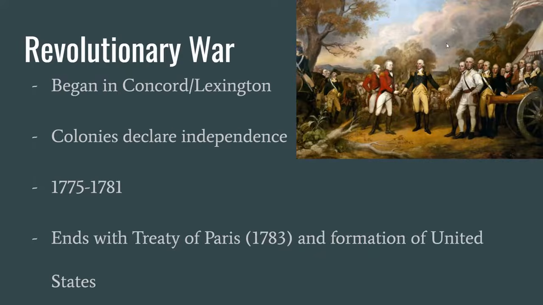The first battles of the Revolutionary War actually take place in Concord and Lexington, a year before the signing of the Declaration of Independence. A British detachment based in the hotspot of revolutionary fervor, Massachusetts, went into the colony to disarm militias. Instead, the militias fought the British. A year later, the colonies formally declared independence. The war itself has many twists and turns, which we're not going to cover here. It ultimately ends with the Treaty of Paris in 1783 and the formation of the United States.